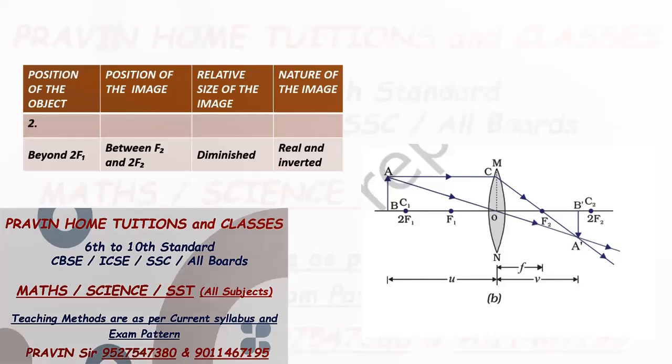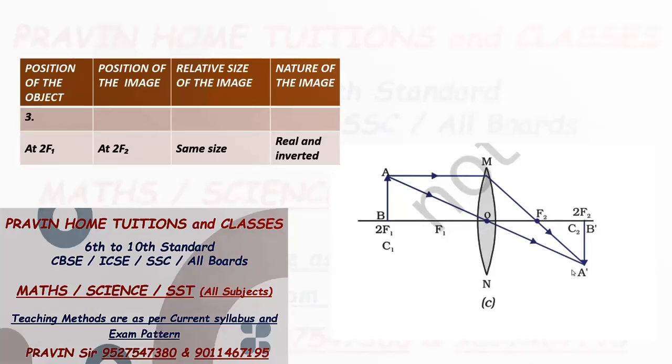Now where is image formed? Position of image is in between F2 and 2F2. Relative size of image, it is diminished. And nature of the image is real and inverted.